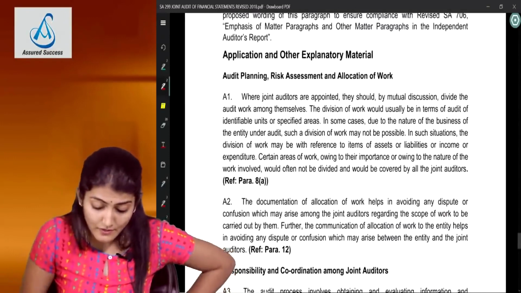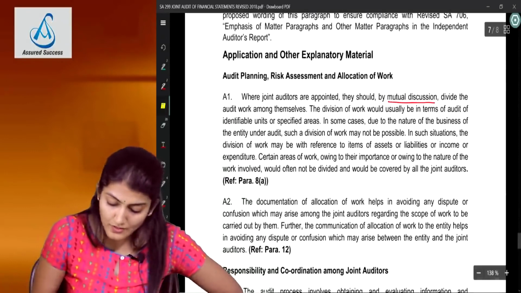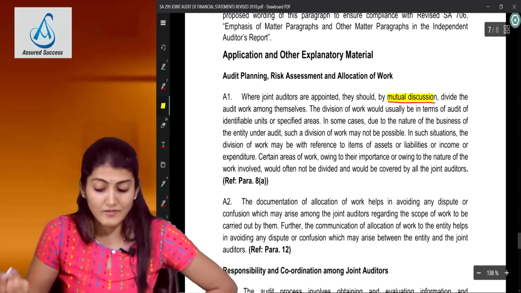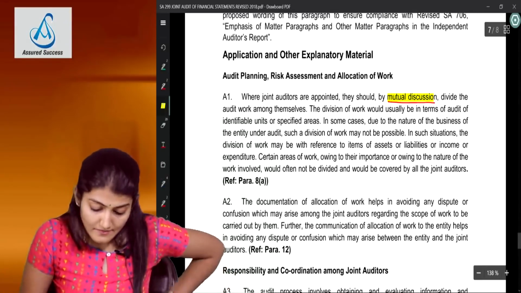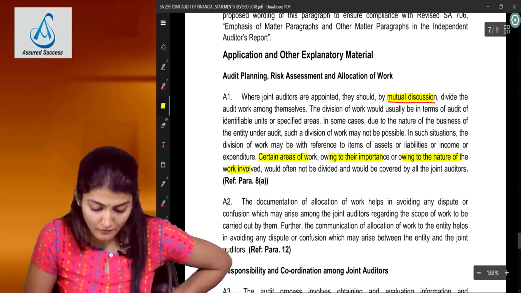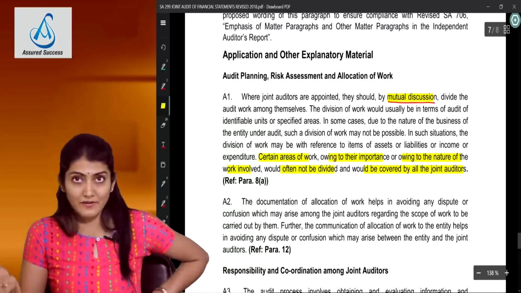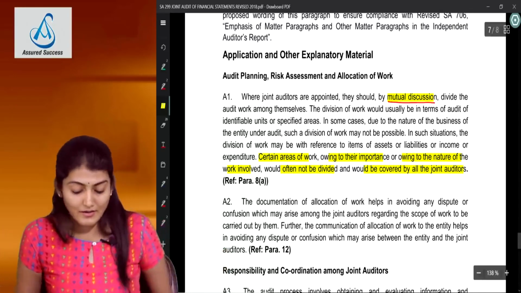Where joint auditors are appointed, they should by mutual discussion divide the audit work among themselves. And then it says certain areas of work, owing to their importance or owing to the nature of the work involved, would often not be divided and would be covered by all the joint auditors. So that we call the common audit areas.